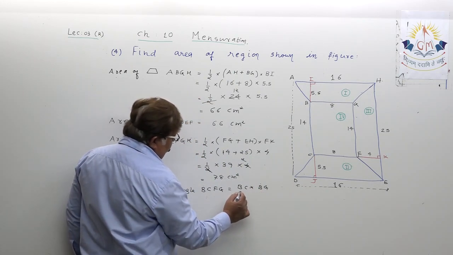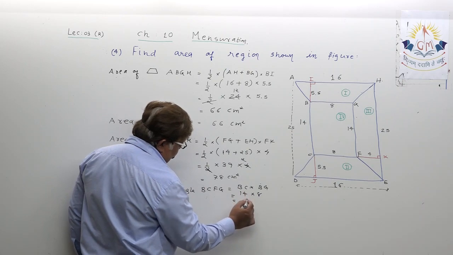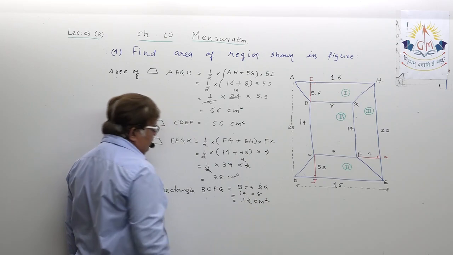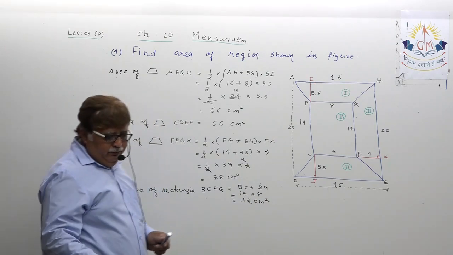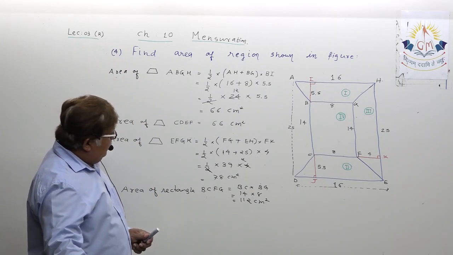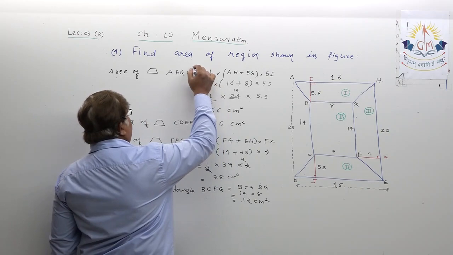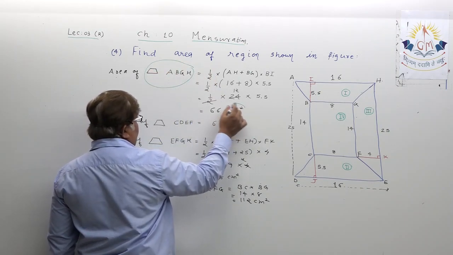So this is equal to 14 into 8. Understand? 112 square centimeter. How many regions did you find? Just check, dear student. Region number 1, this trapezium, 66.